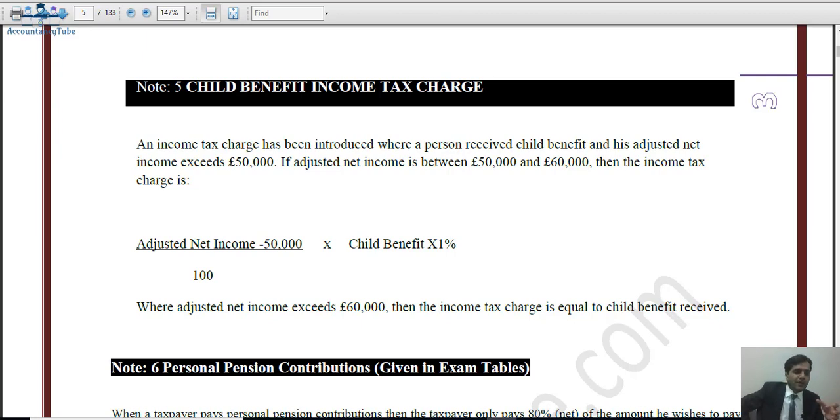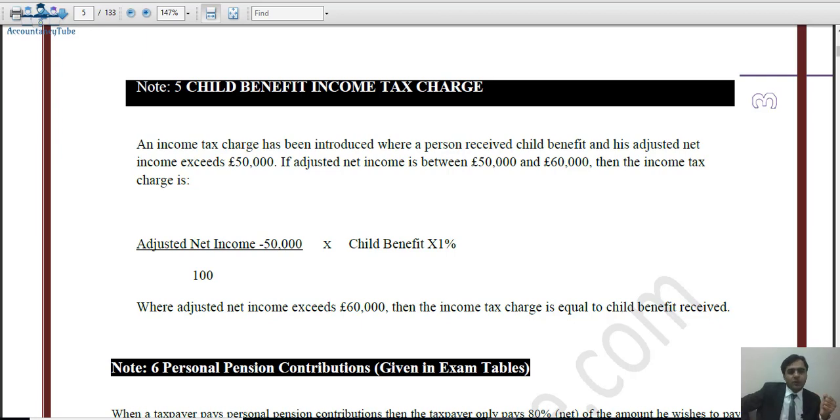Okay, so we'll take the actual adjusted net income and take £50,000 out of that, and we will divide that by 100. Why do we divide that by 100? In order to reach a percentage. So when we divide that by 100, we get a certain percentage. Whatever that percentage is, we apply it to the amount of child benefit received, and whatever figure comes up will be the child benefit income tax charge.